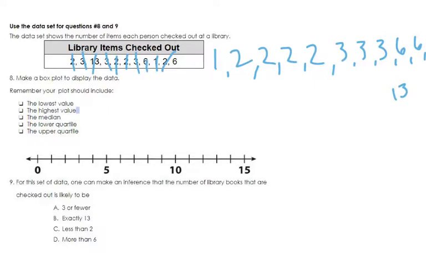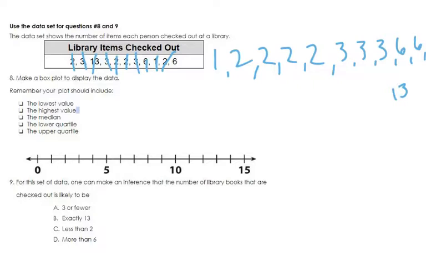Let me double check how many there are. 1, 2, 3, 4, 5, 6, 7, 8, 9, 10, 11. 1, 2, 3, 4, 5, 6, 7, 8, 9, 10, 11. That's an important check step, so that you don't get yourself lost in the middle of anything, okay?